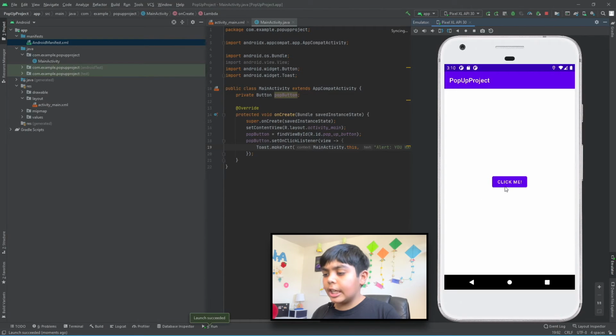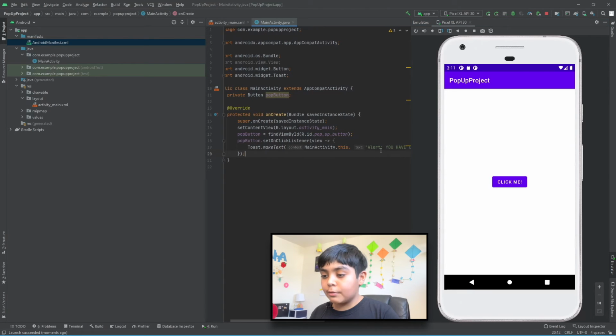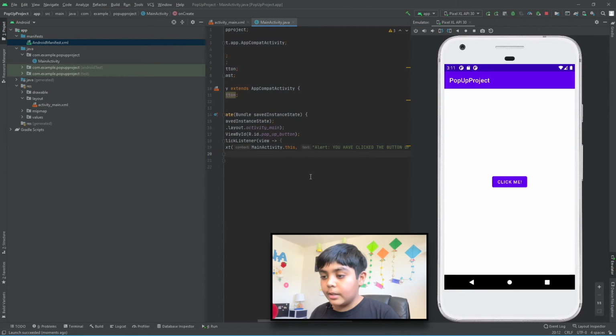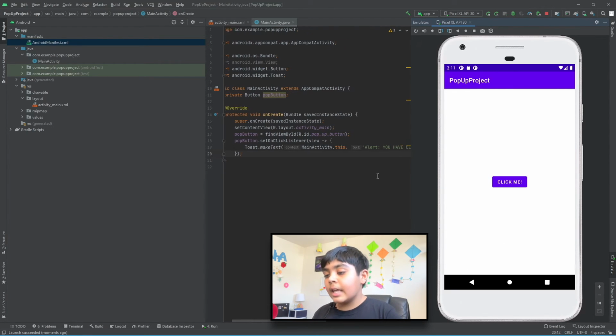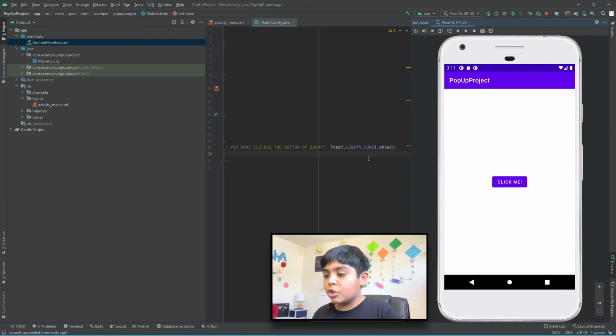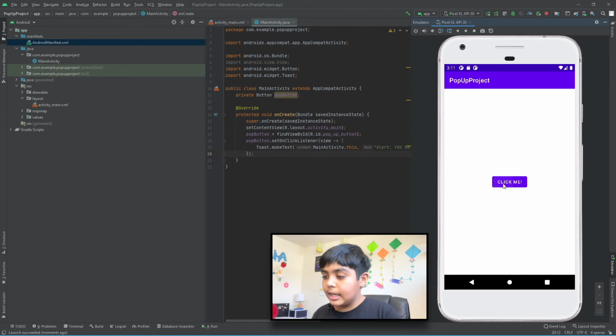So now let's just click the button. As you guys can see, here's our pop-up. It's kind of hard to see. Okay, let's do it again. "Alert, you have clicked the button of doom." As you guys can see, we wrote this right over here, and now it came up. The reason to do LENGTH_LONG is that it's actually not that long, so LENGTH_SHORT is even shorter. So LENGTH_LONG is a little bit better.